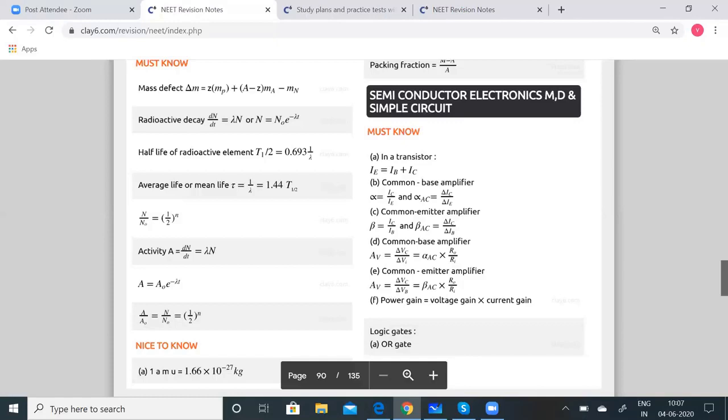Generally dopants are of two types, pentavalent dopants and trivalent dopants. Examples of pentavalent dopants are arsenic and phosphorus. For trivalent dopants, it is aluminum, boron, etc. Pentavalent dopants are also called donors, and trivalent dopants are called acceptors.